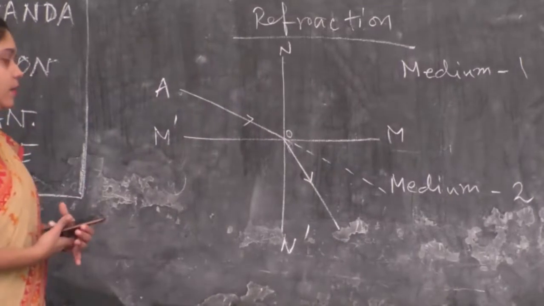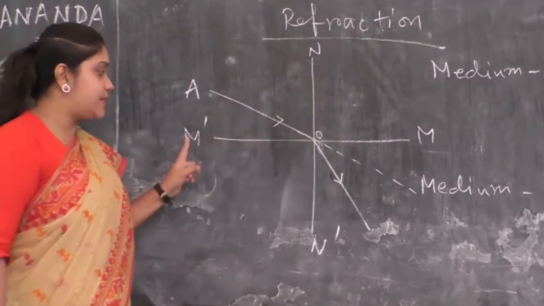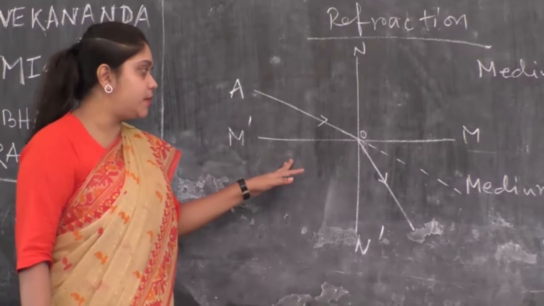What we can see is that N slash is our surface of separation of the two media.